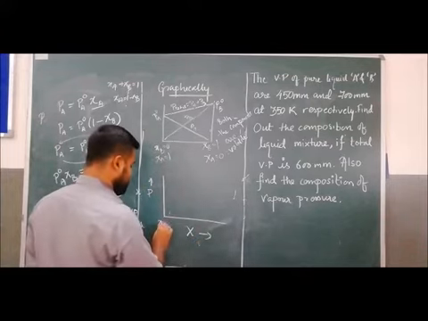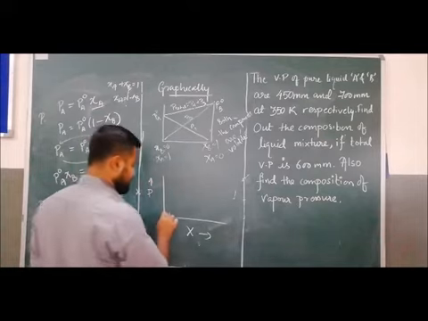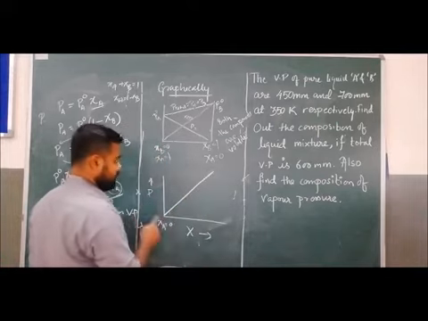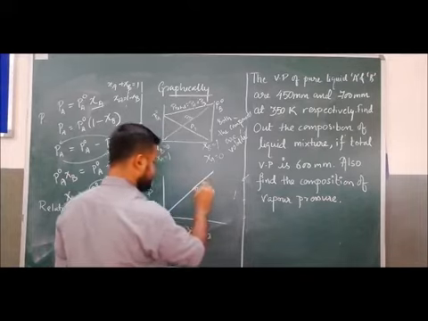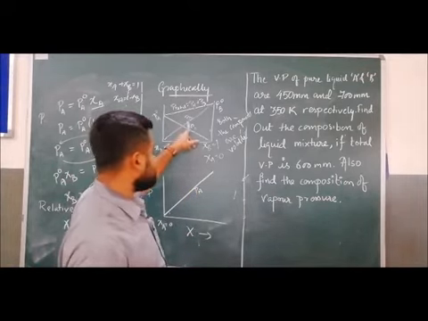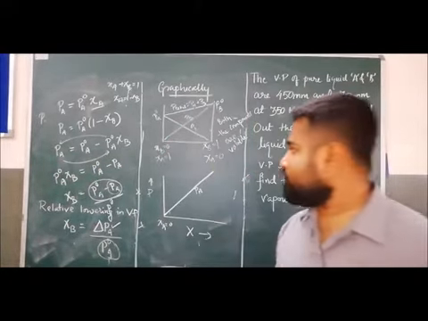Here xi B equals 0, xi A equals 0. So with the increase of the mole fraction of the solvent, the vapor pressure will increase, and this is the PA. We will not take the graph of PB. Why? PB is non-volatile.